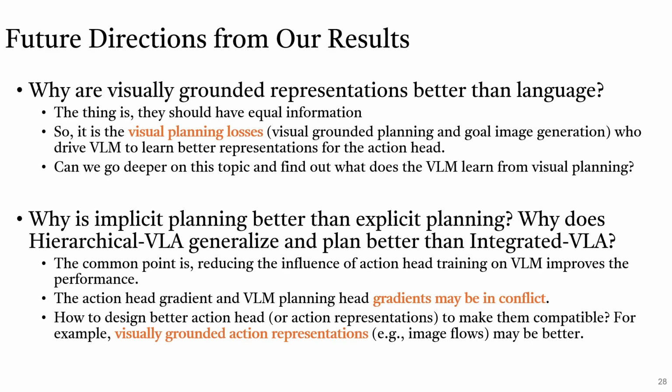We also point out some future directions from our results. First, why are visually grounded representations better than language? The thing is, they should have equal information. So it is the visual planning losses, visually grounded planning, and goal image generation that drive the VLM to learn better representations for the action head. Can we go deeper on this topic and find out what the VLM learns from visual planning?